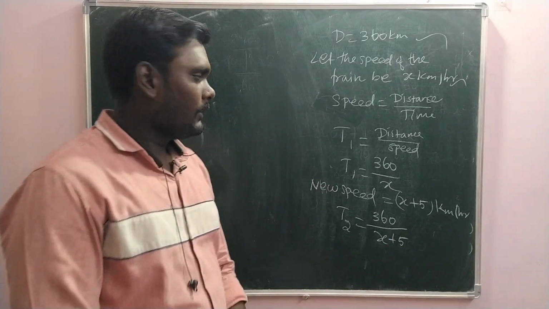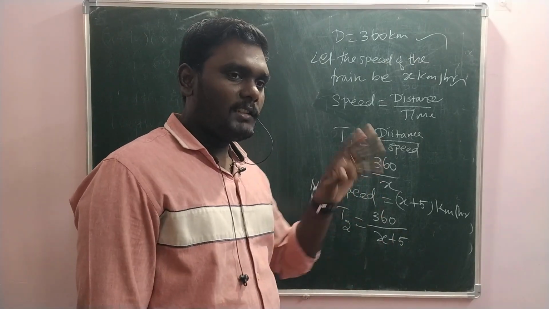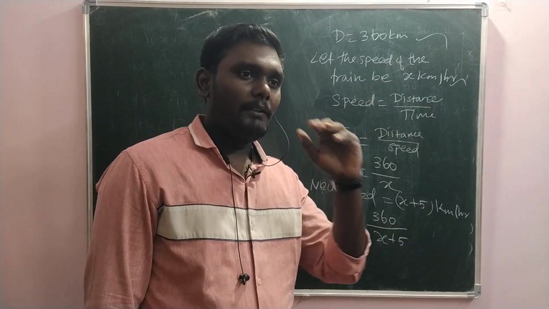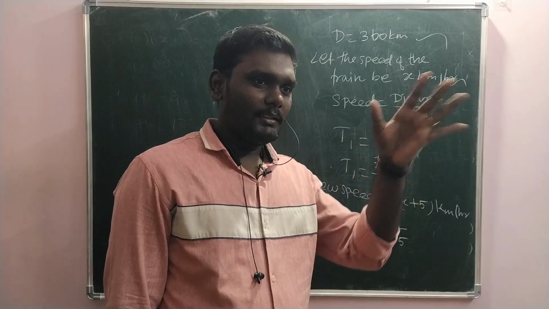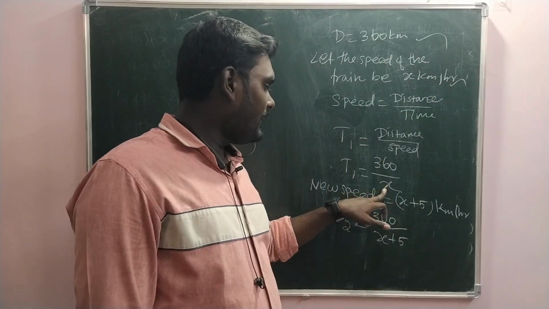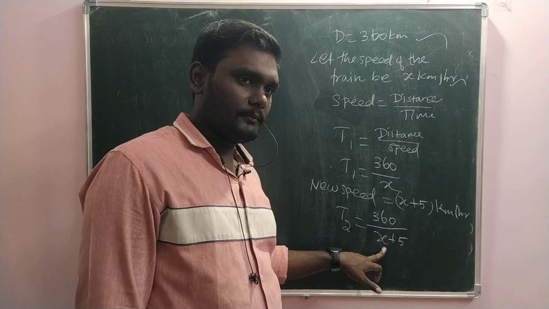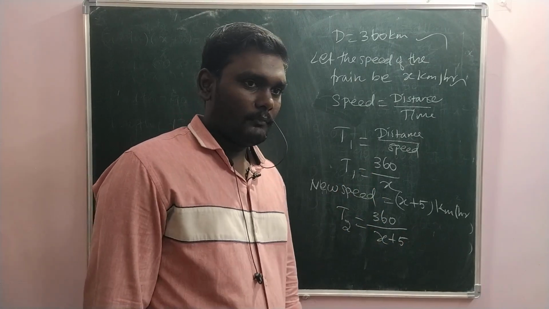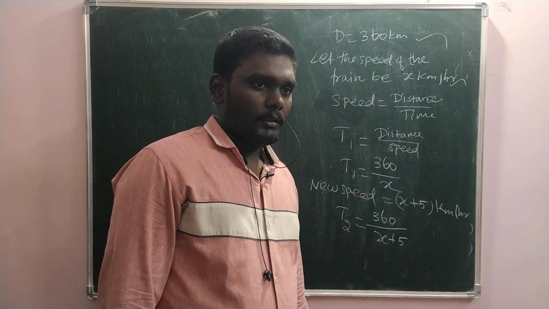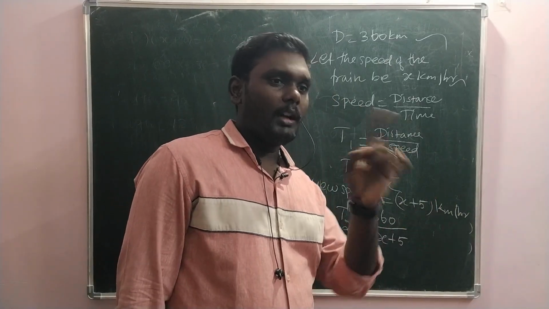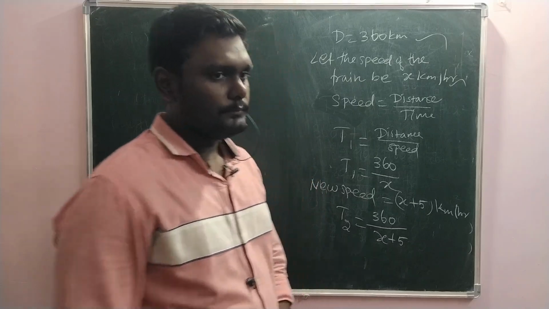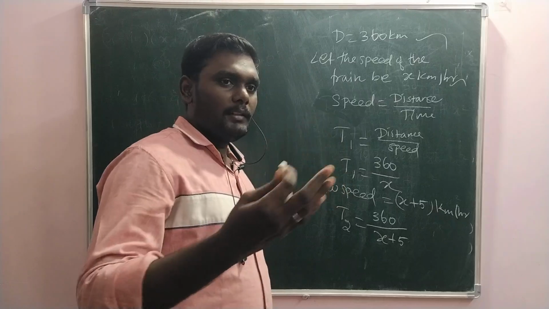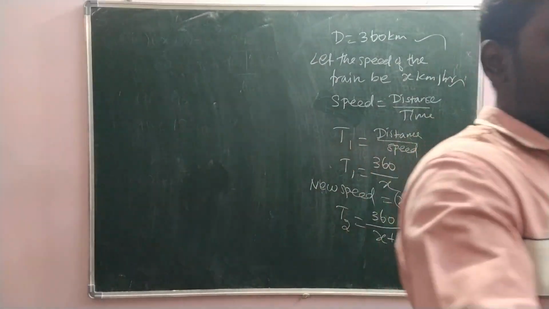Now my question is, there are two times. Which is more time, which is less time? Simply, whenever the denominator is higher, that quantity is less. So x is higher or x plus 5 is higher? So this quantity is less than this. That is the idea. Okay. So either it is t1 minus t2 or t2 minus t1, we have to identify. So here, when you increase the speed, time will decrease as well. Okay.